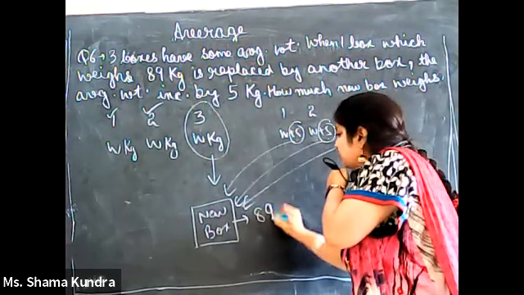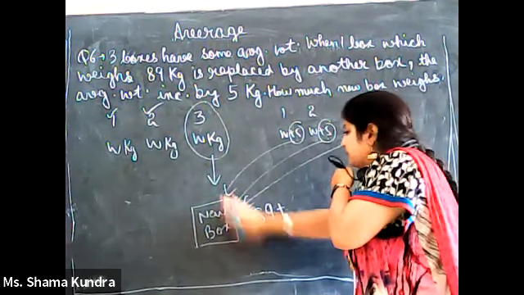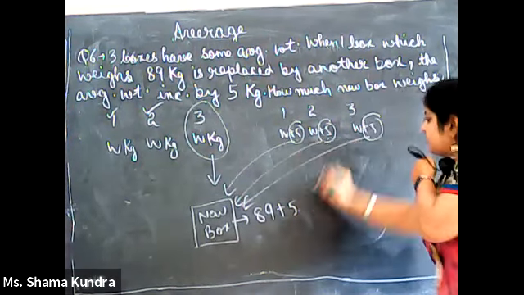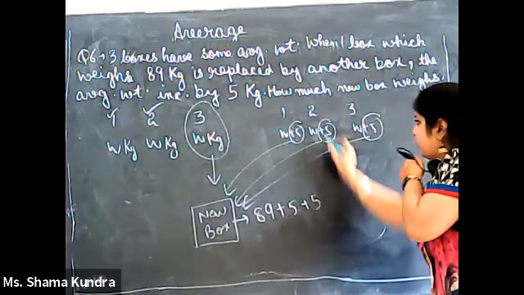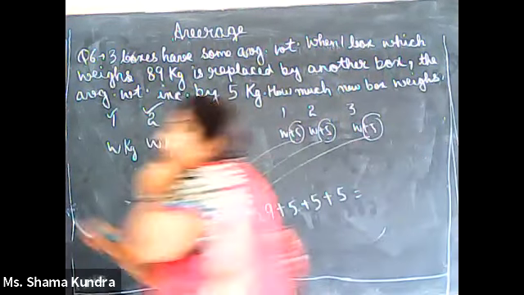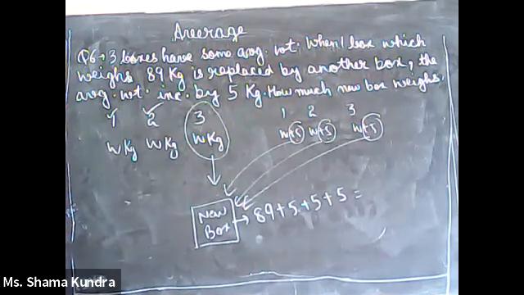So the new box will compensate for its own weight plus the increase in weight of the second box plus the increase in weight of the first box. It compensates for 89 plus 5 plus 5 plus 5.